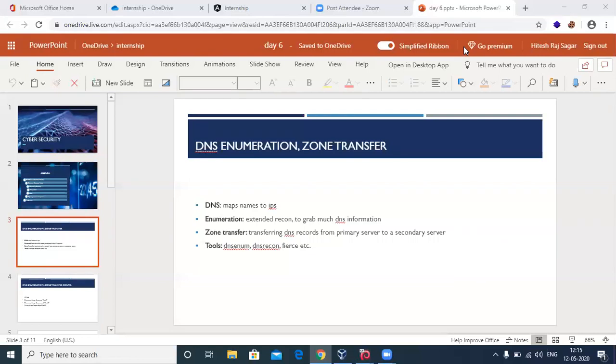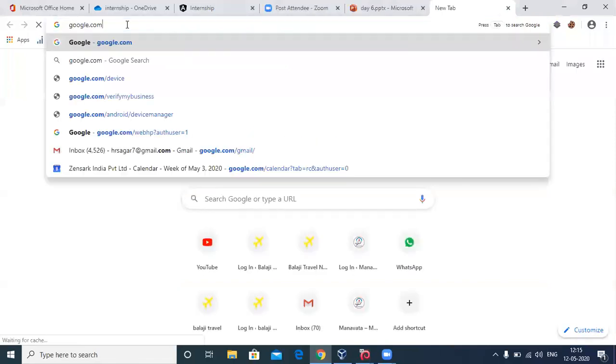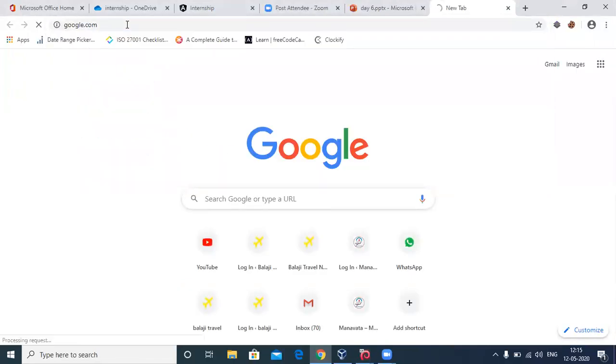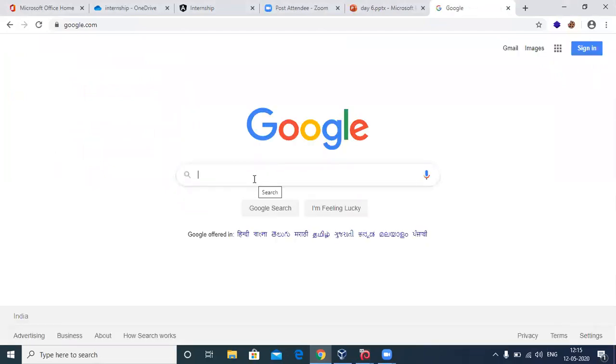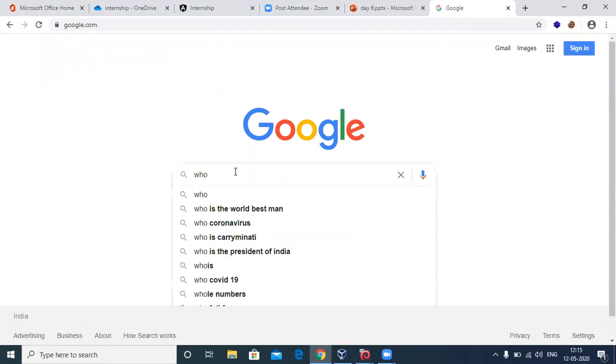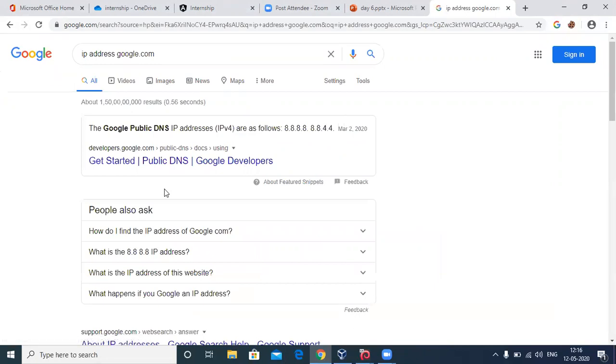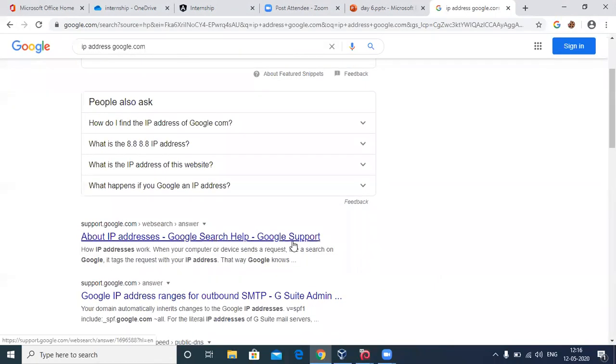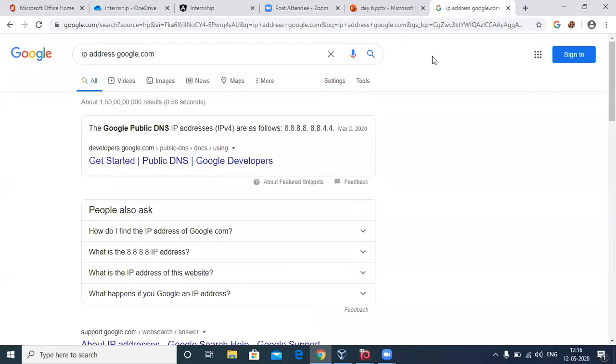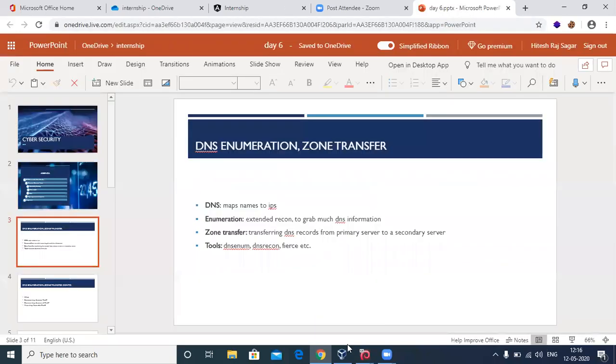For example, if you go to google.com, it takes you to this beautiful search engine, doesn't it? Whereas they just search for the IP address of google.com. You can actually get those IP addresses by pinging too.